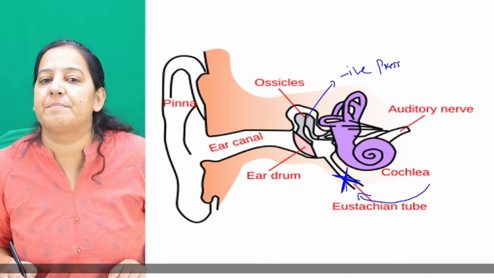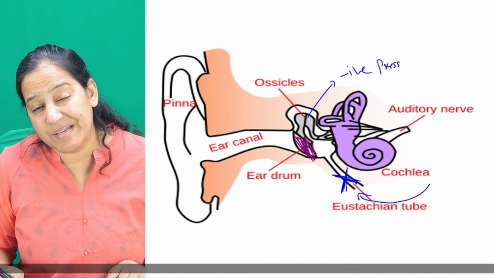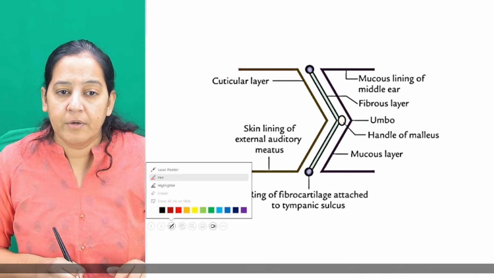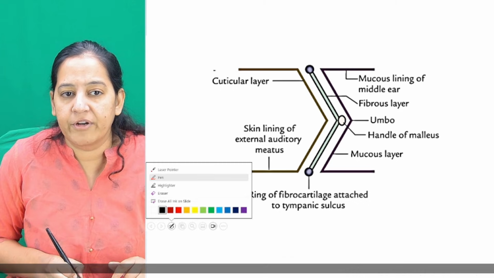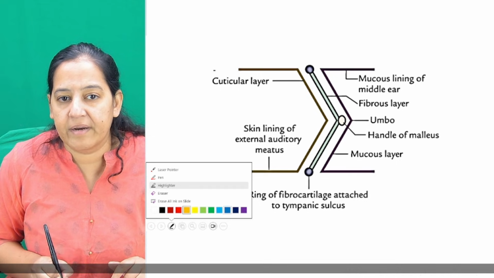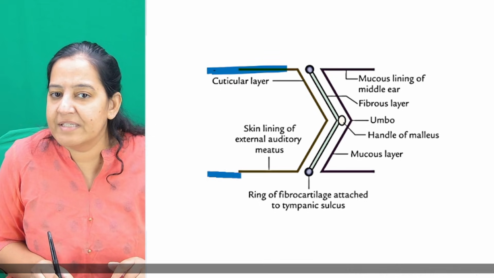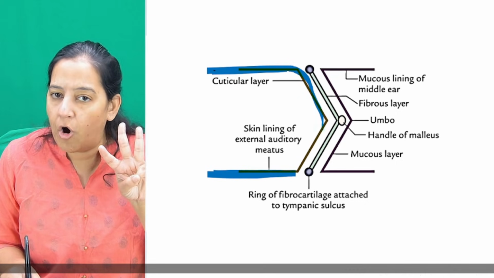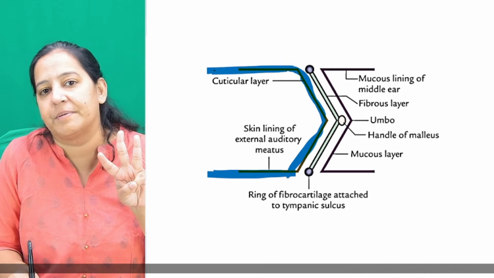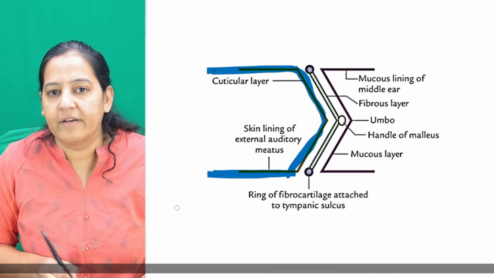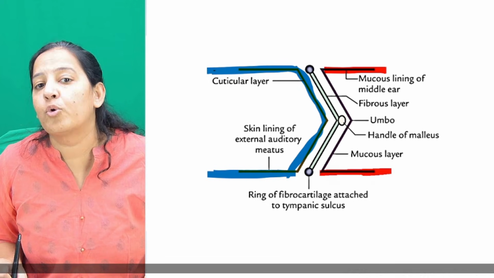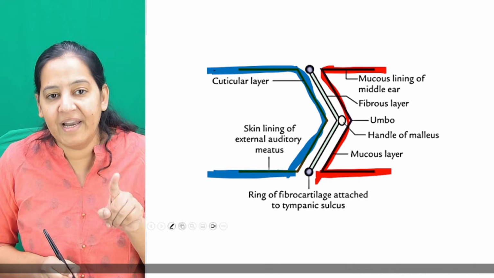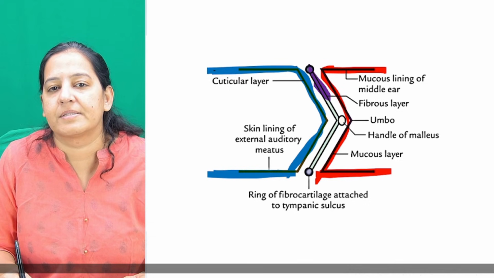Now you should know the lining of the tympanic membrane. What is the lining of the tympanic membrane? Have you watched my session on anatomy of the ear? In this diagram, you can see this is the external auditory canal. Let me highlight the external auditory canal, which is squamous epithelia. So the tympanic membrane has 3 layers. The outermost layer is like the EAC, it is squamous epithelia. And the inner layer, this is the middle ear, which is mucosal, columnar or cuboidal. So the innermost layer is the continuation of the middle ear. The middle layer is fibrous. I taught you this.